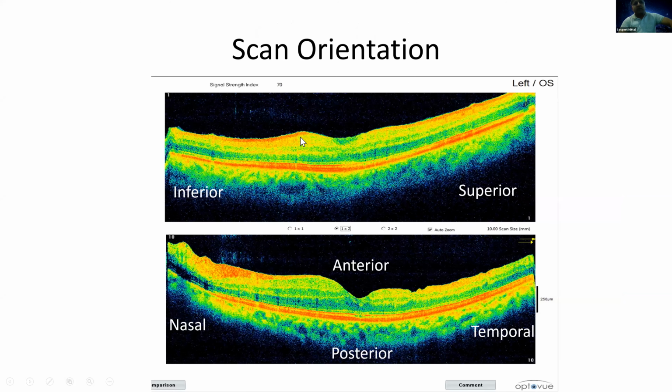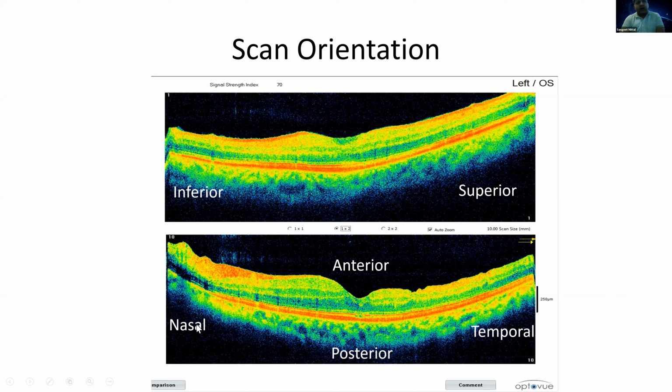Now, if you are given a picture, how will you know the orientation of the scan, what is anterior, what is posterior, what is nasal, what is temporal? One thing is the foveal depression. The side with the foveal depression is the anterior side. You will also see that the retinal nerve fiber layer is not continuous; sometimes at the area of the fovea it will give way. But the RPE is a continuous red layer on the outside, and you will see the choroid below the RPE. So this is the posterior aspect, and the foveal depression is present on the anterior aspect.